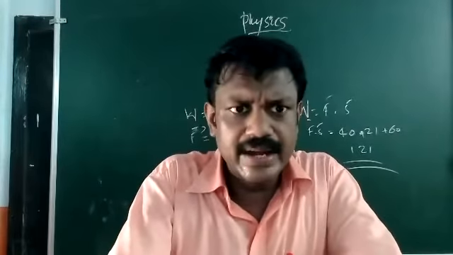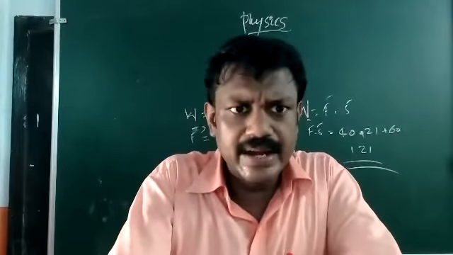Then that kind of questions are there. Another question is: find the value of m such that m i minus 2j plus k and 2m i plus m j minus 4k are perpendicular. How can you find it?